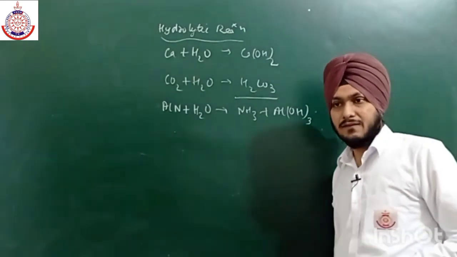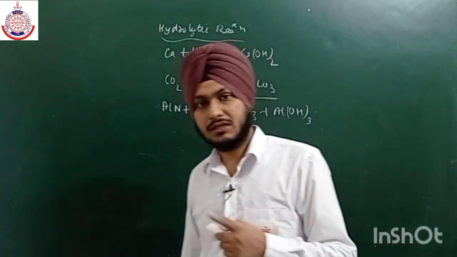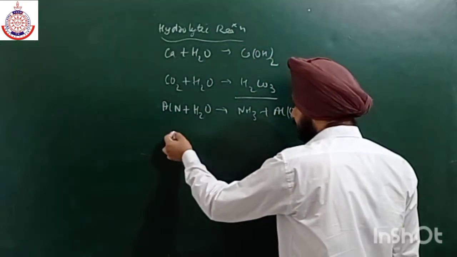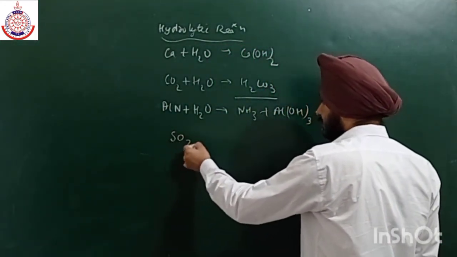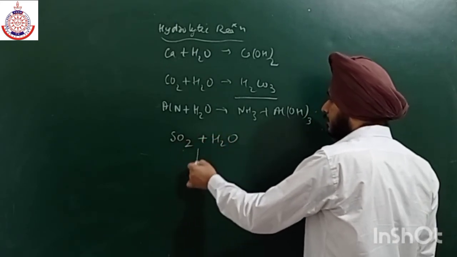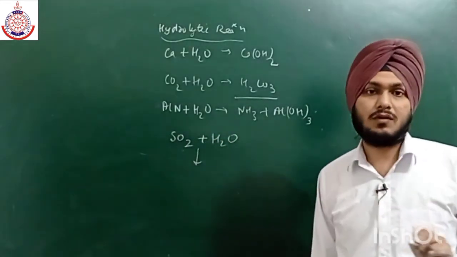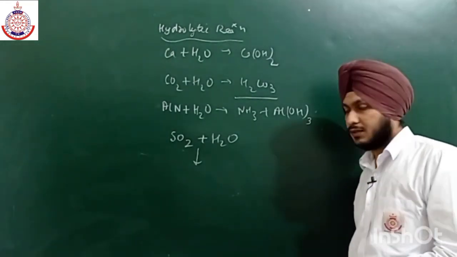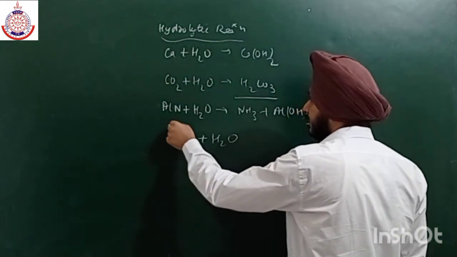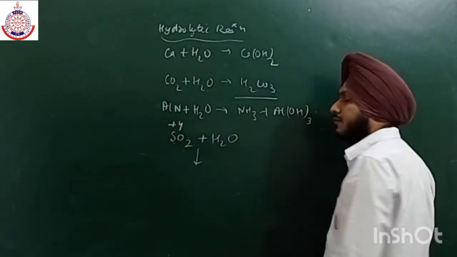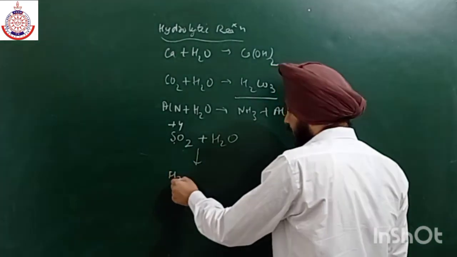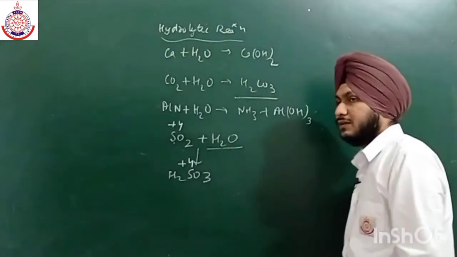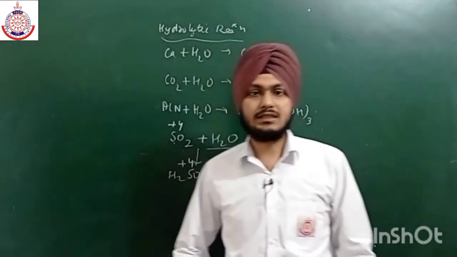The trick is that when we react any compound with water, its oxidation number will not change. This is the main trick. For example, if we have SO2 plus water, which compound is formed? H2SO4 could be formed, H2SO3 could be formed, and there may be a chance of some other compound. But here the sulfur is in +4, and we have to make a compound in which the oxidation state of sulfur is +4 again, because we all know that with the addition of water no oxidation state will get changed.